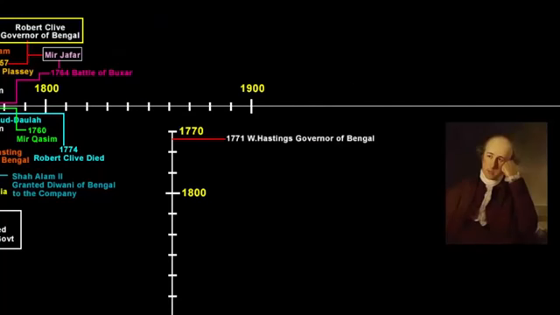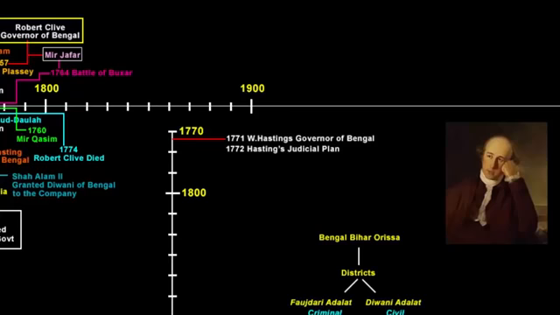Now keeping that in mind, in 1772, Governor Warren Hastings formulated a new system of justice, which was also known as the Judicial Plan of 1772. So what happened was the area of Bengal, Bihar and Orissa was divided into several districts. Each district was to have two courts, a criminal court which was named as Faujdari Adalat and a civil court which was named as Diwani Adalat. And each of these districts had an English collector as its head. Now you can relate how the present day district administrative system came into existence.